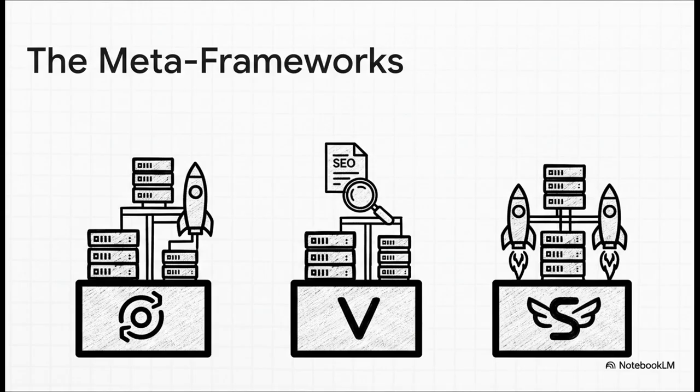You know, sometimes a library like React just isn't quite enough on its own. What if you need server-side rendering for super fast initial loads and great SEO? Or maybe you want full-stack capabilities right out of the box. Well, that's when you reach for what we call a meta framework. Think of things like Next.js for React, Nuxt for Vue, or SvelteKit for Svelte. They basically take those great foundations and add all these crucial, production-ready features on top.